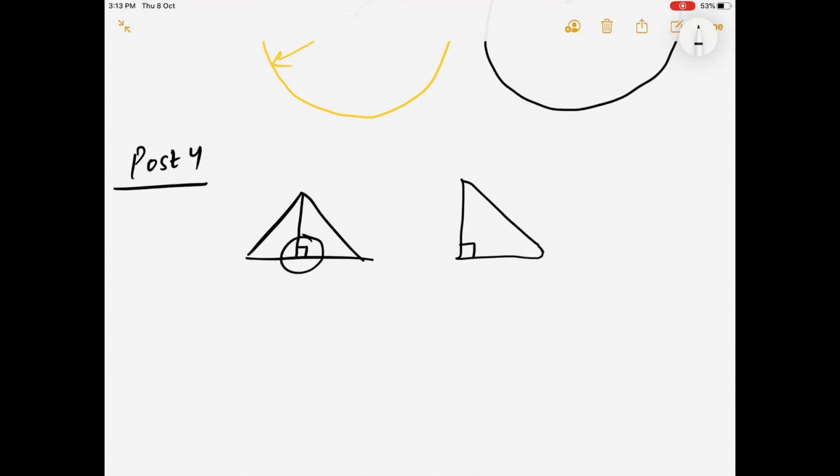Let's call this triangle A and this triangle B. So the measurement of the right angle in B will be equal to the measurement of the right angle in triangle A. This was our postulate number 4.